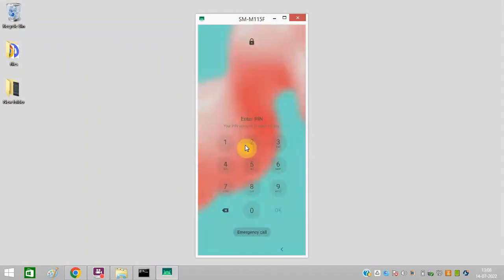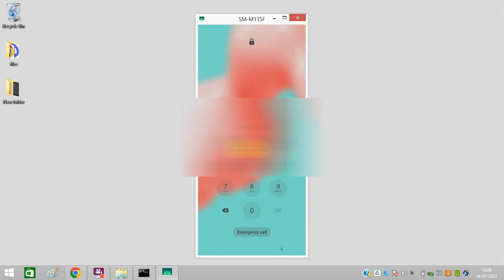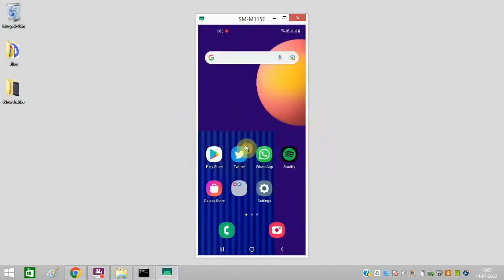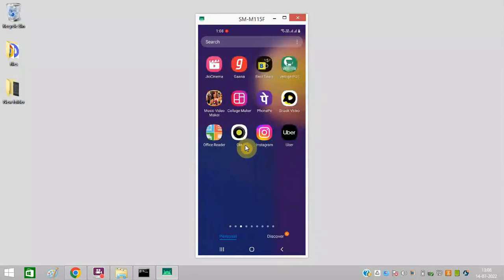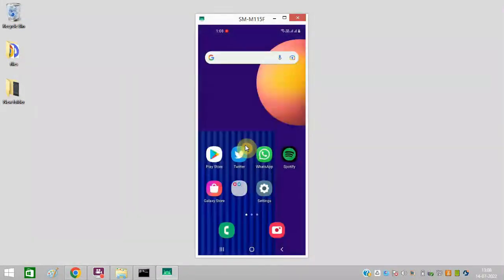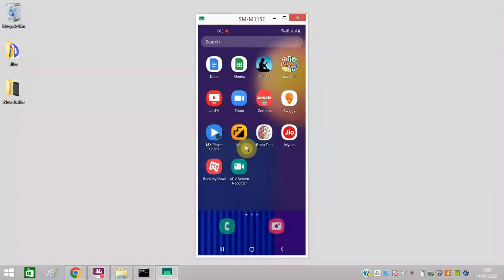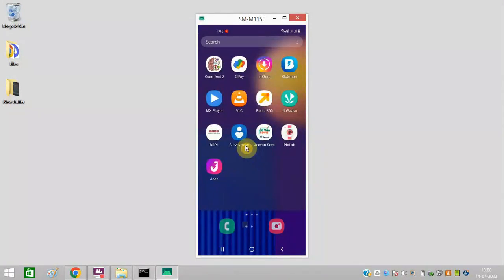Let me show you. Let me unlock it. So now my mobile phone is open. Now I can open anything in my mobile phone. I can open any application. Whatever I do, it will show up on my PC. So it is the best trick. You can try it out, and I hope now friends you will be able to do it.